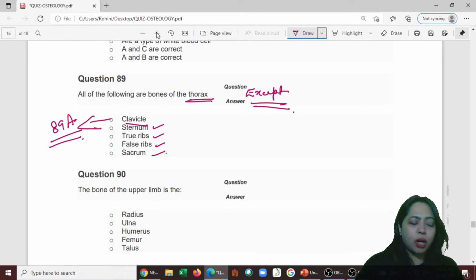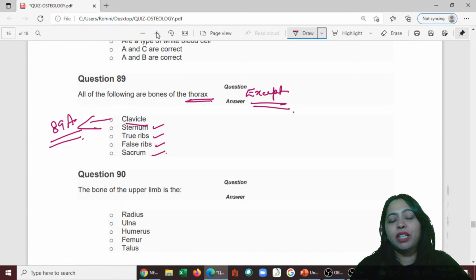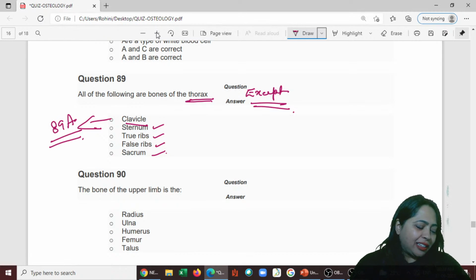Correct? I hope you are with me because suddenly you've become very slow, drained out of energy or what? Yes, 87th also except. Everything is except. Wherever it is not given, we have to take it as except this one. When the question is like a statement, then we have to take it as except. Okay, now you tell me the 89th one.